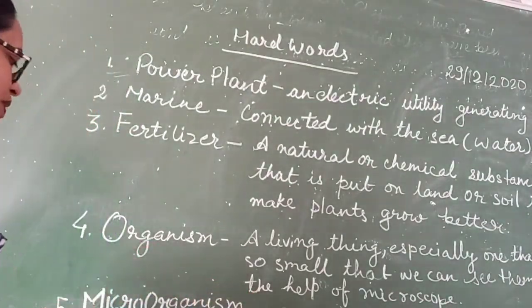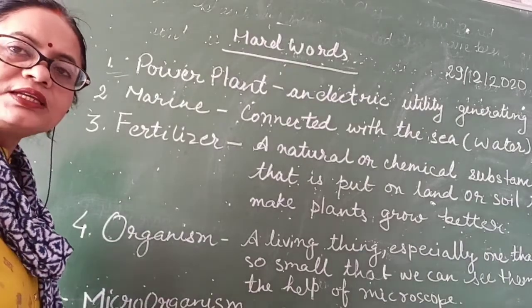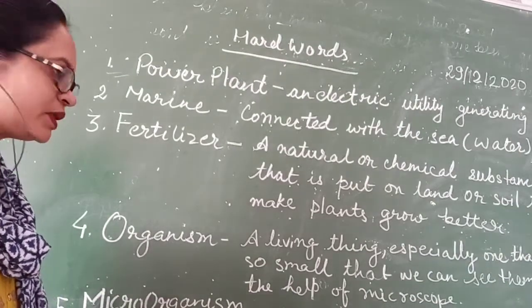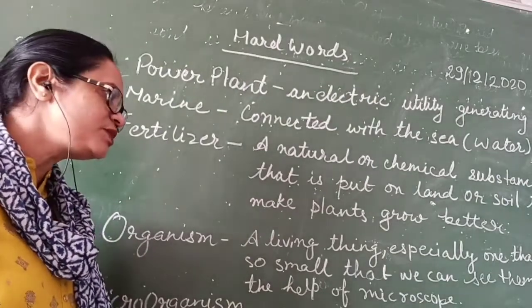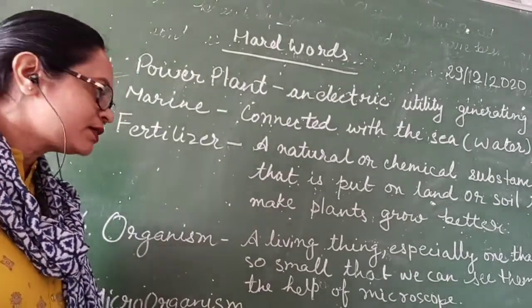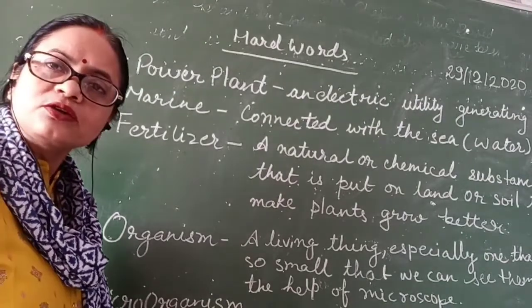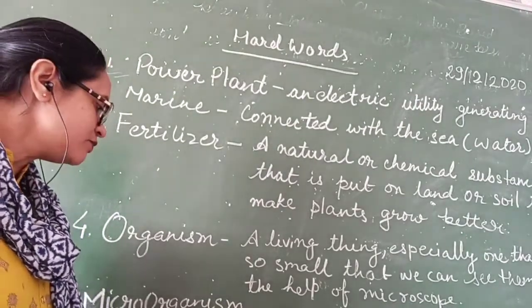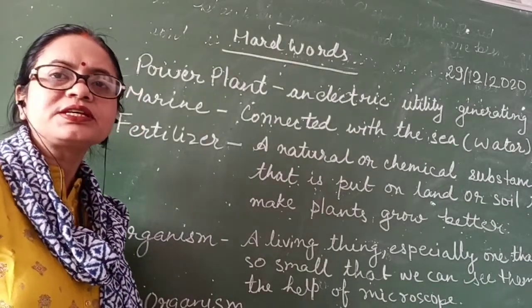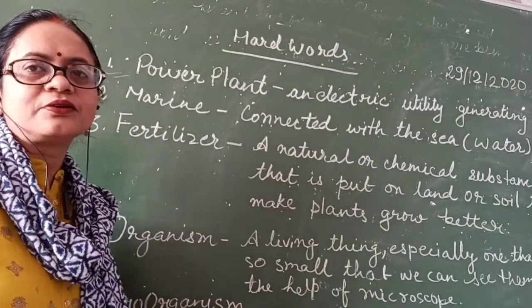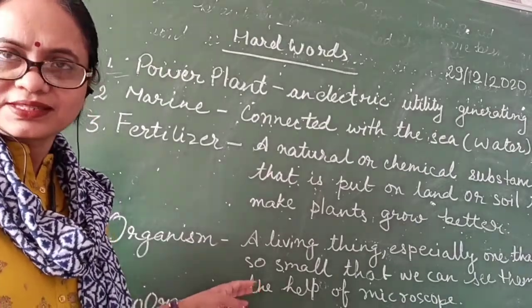And here one more word is microorganisms. It is very easy to understand: organisms that are extremely small and can be seen by microscope only. In this category, for example, we can take fungi, bacteria, etc. So these are the hard words for your lesson.